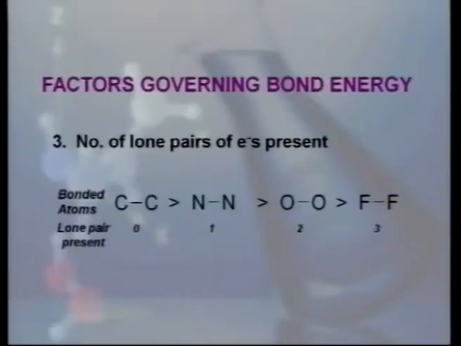Number of lone pairs of electrons present on the bonded atom also affects the value of the bond energy. As we can see, in case of carbon-carbon single bond, there is no lone pair present. But in case of nitrogen, one lone pair is present. In case of oxygen, two lone pairs are present. And in case of fluorine, three lone pairs are present. So, as the number of lone pairs increases, value of the bond energy decreases.